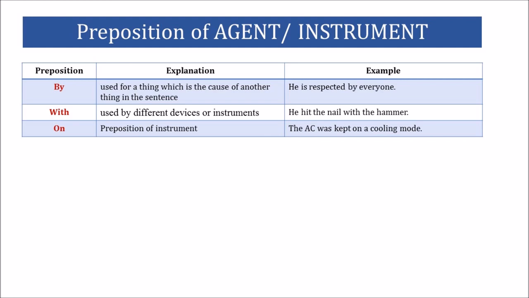First, by. By is usually used to show a doing by a person. Like, Harry Potter was written by J.K. Rowling. With. Usually used to show a doing by a thing. With is another preposition of agency or instrumentality. For example, mother chopped onions with a knife.